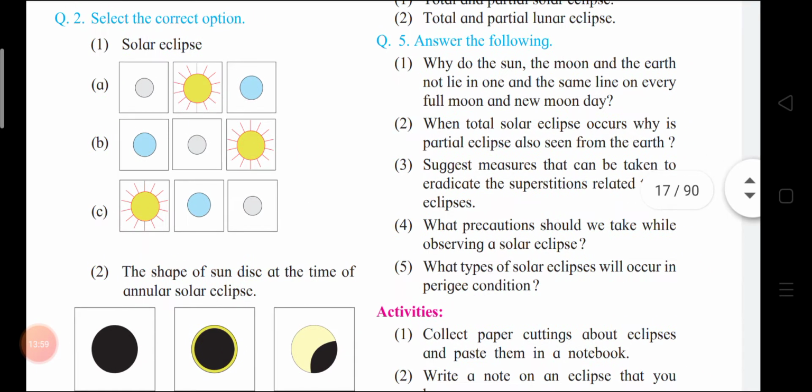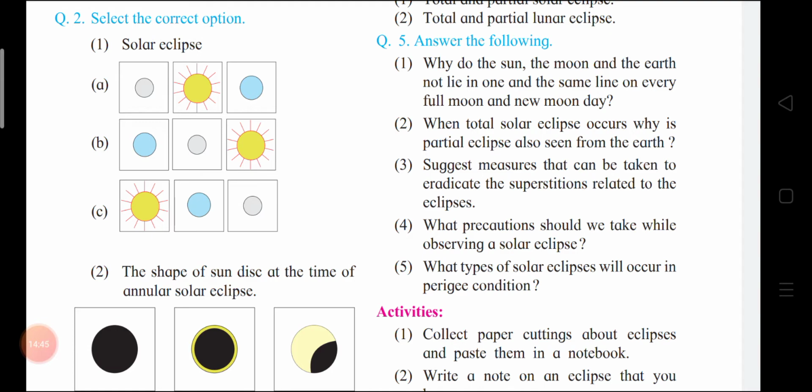Second question, when a total solar eclipse occurs, why is a partial eclipse also seen from the earth? Write in points. First, on a new moon day, if the sun, the moon and the earth are in the same plane and fall in one line, the shadow of the moon falls on the earth. Second point, a shadow of moon is of two types. A dark shadow of the moon falls on some areas of the earth, and at the same time a light shadow of moon falls on some other areas of the earth.